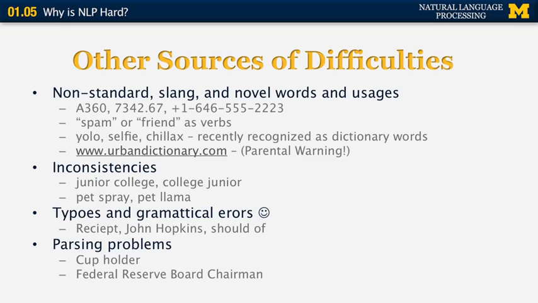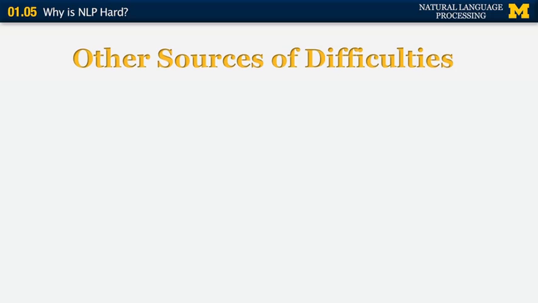Federal Reserve Board chairman, again, can be parsed in many different ways, and later on in the class we're going to look at how many different ways, in fact, there are to parse this sequence of nouns. The intended interpretation here is that we have a Federal Reserve, which is a United States national organization. The Federal Reserve has a board, and then a specific person is the chairman of the Federal Reserve Board.